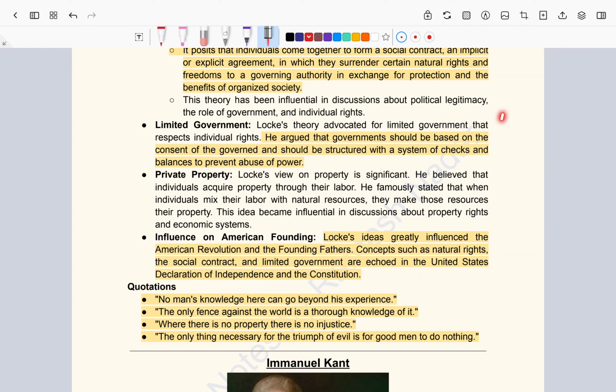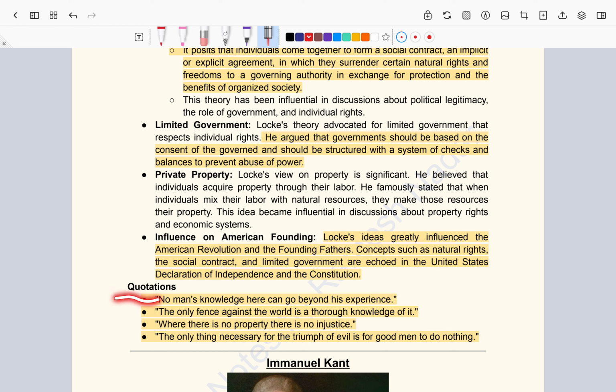Now understand that his philosophical understanding became the basis for the making of the American Constitution, right? Locke's ideas greatly influenced the American Revolution and the founding fathers. Concepts such as natural rights, social contract and limited government were given in the US Constitution itself. John Locke is of that much importance.